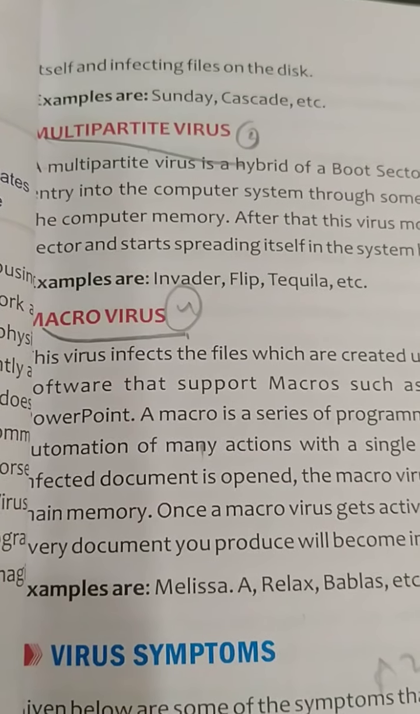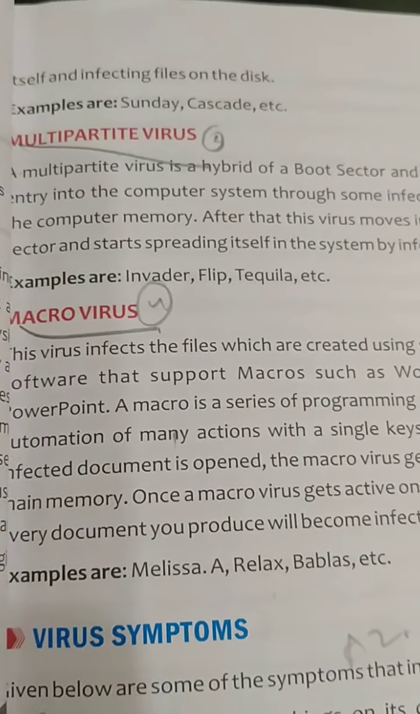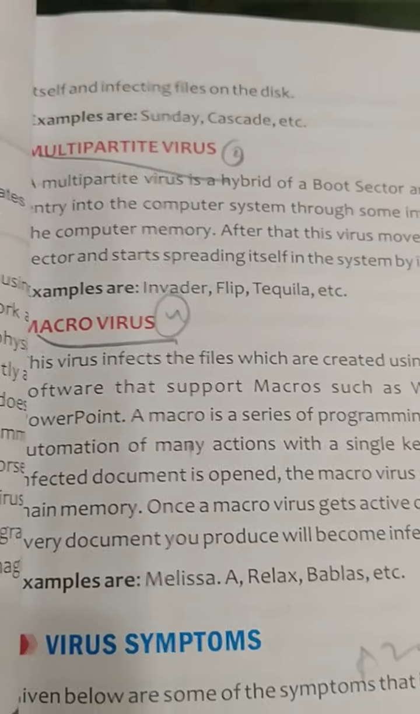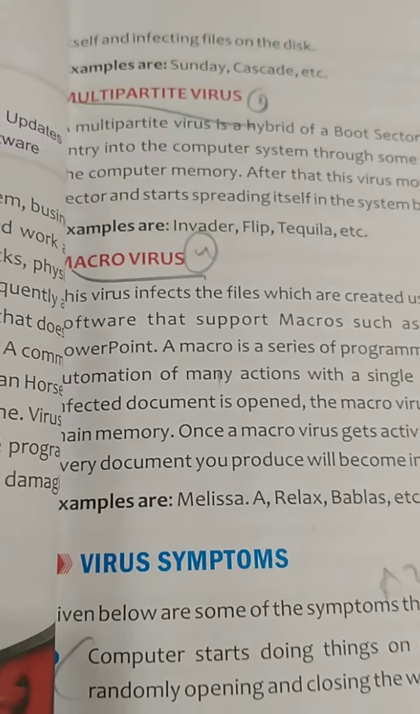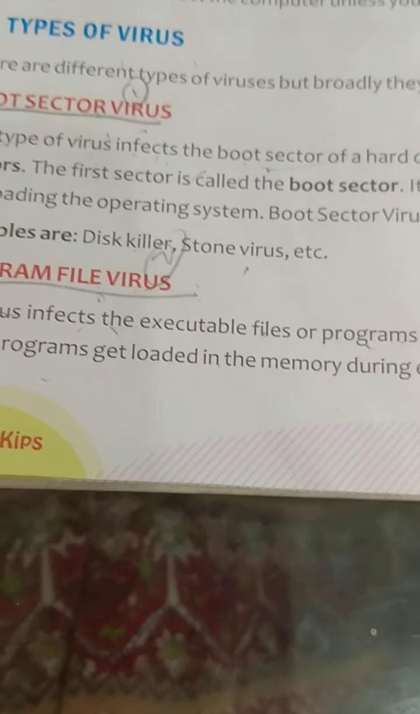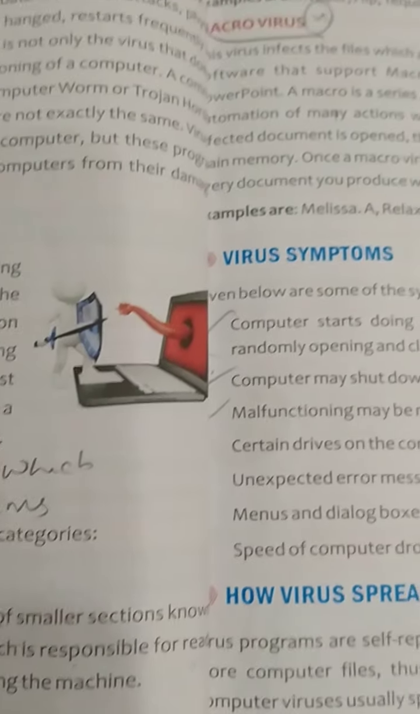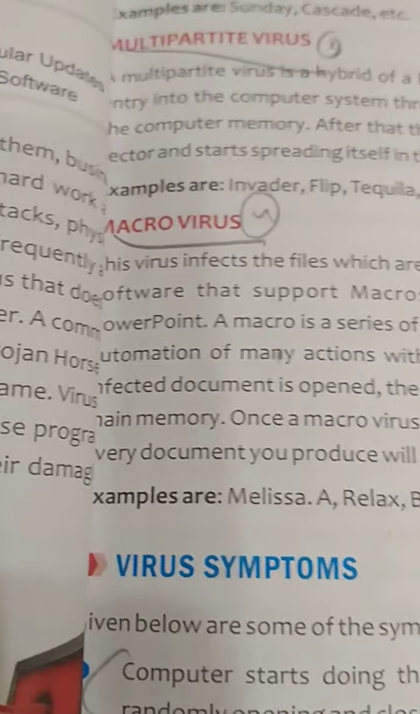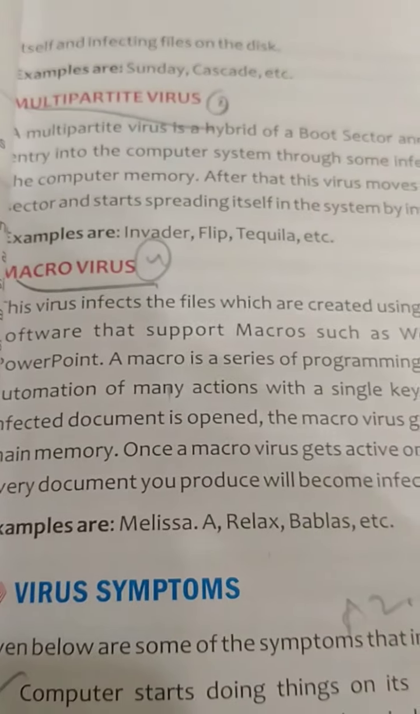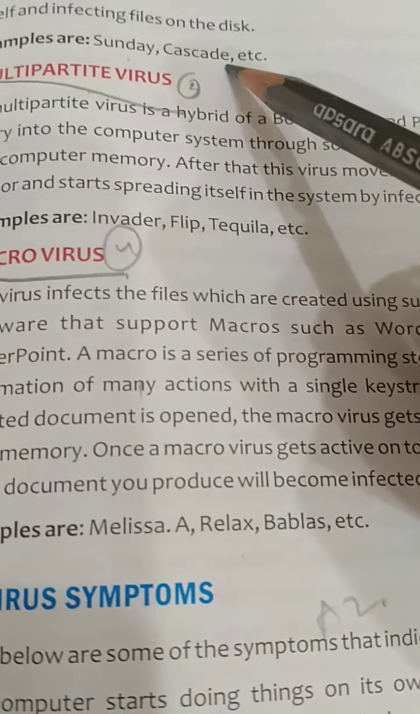This is its action. It infects the executable files or programs with the extension .com, .exe, etc. During execution, these programs will be loaded into the memory, and the virus becomes active in the memory by replicating itself, that is, by creating duplicates of itself, and then infects all the files in the disk. Examples for this are Sunday and Cascade.